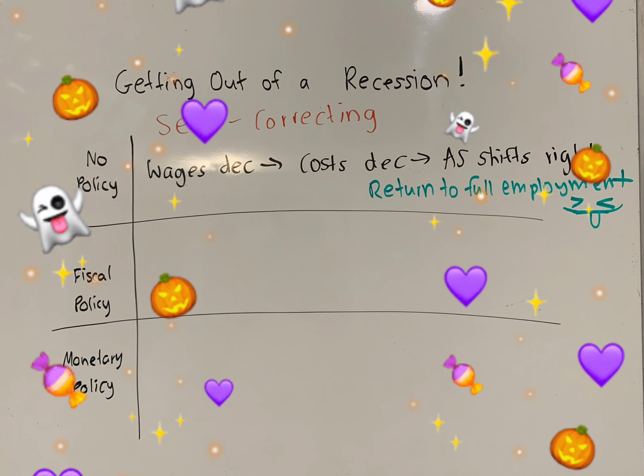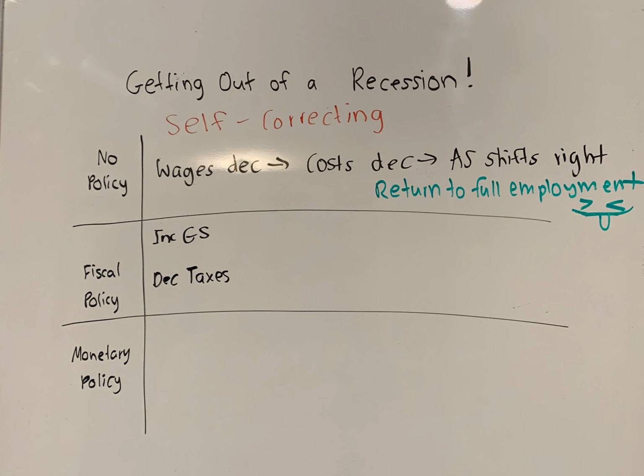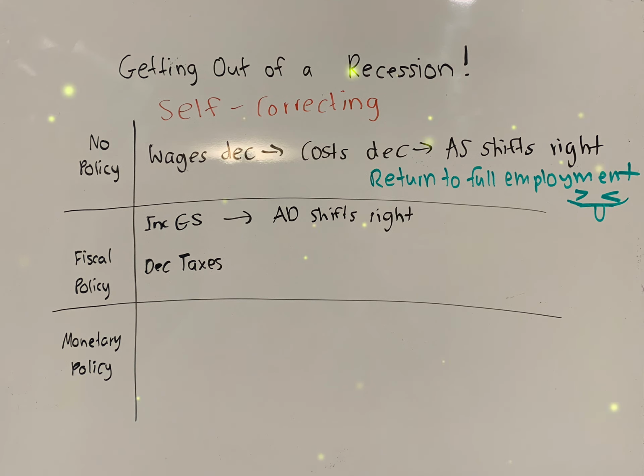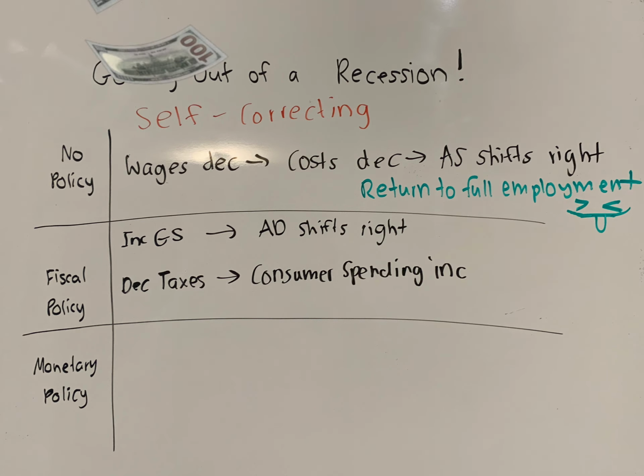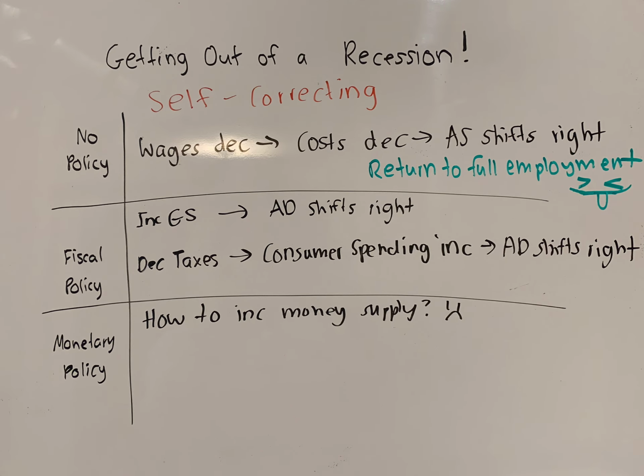For fiscal policies, we can either increase the government spending or decrease taxes. If we increase the government spending, the aggregate demand shifts to the right. And if we decrease taxes, consumer spending will also increase, which will shift the aggregate demand to the right as well.